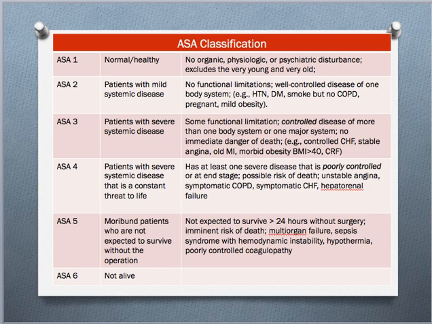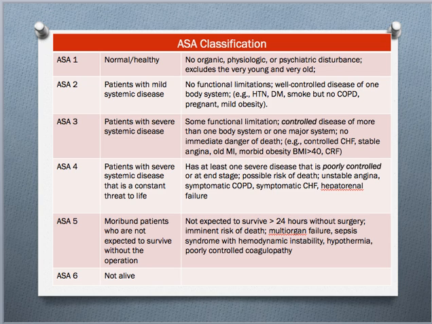An ASA2 is a patient with mild systemic disease. So for example, this could be someone who has high blood pressure, diabetes, maybe they are active smokers, they are pregnant, mildly overweight or obese. However, all of these medical issues are very well managed, they're compliant with their medications, everything is under control, and there is no functional limitation. So these patients are able to exercise and they are able to do their activities of daily living, again, without issues.